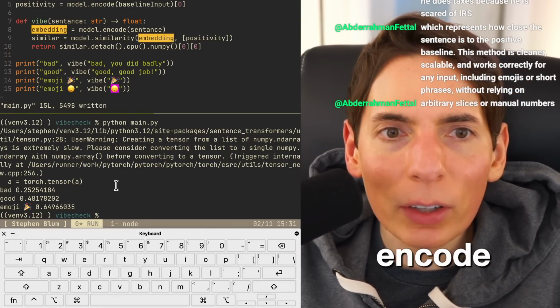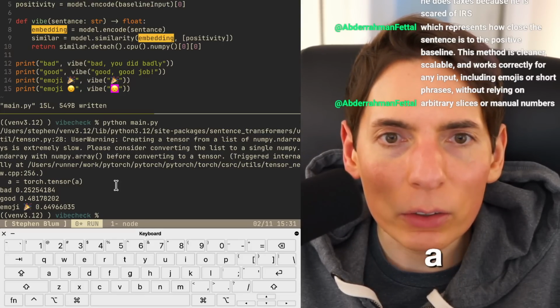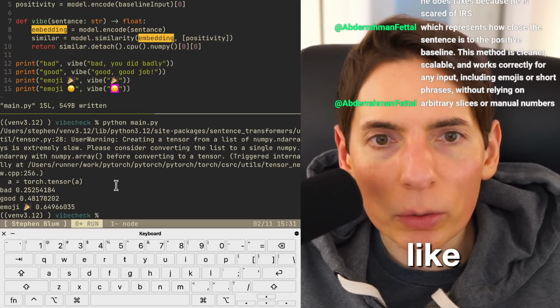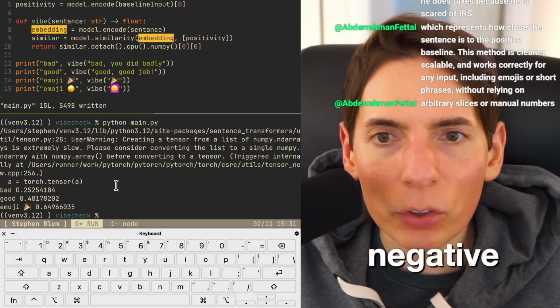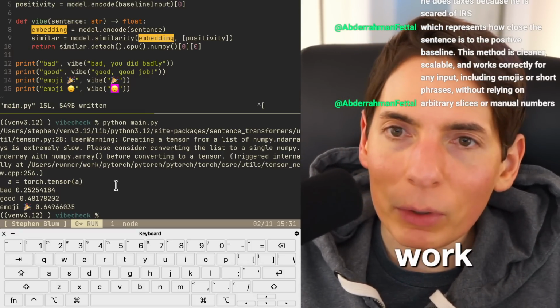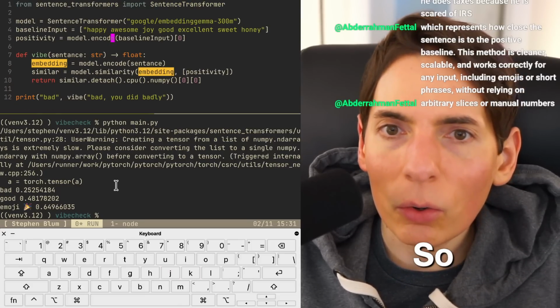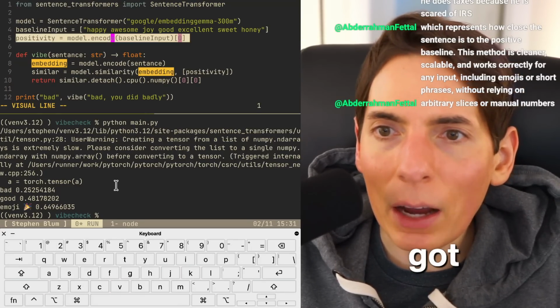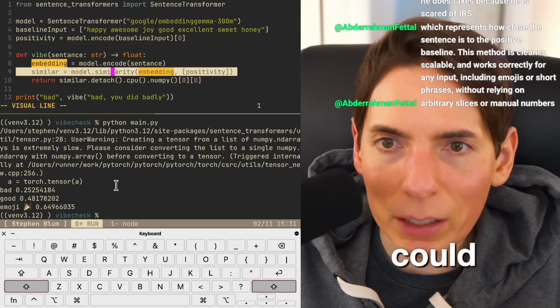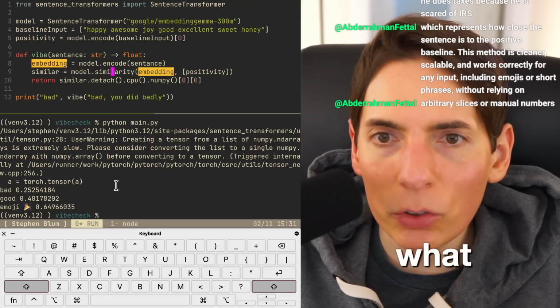First encode your baseline text in a new sentence using a model.encode. Then use a proper similarity function like cosine similarity to get a float between -1 and +1. Oh yeah, that could work. We could do that too. So we've got our embedding output, and instead of this, we could do something different. So right here is what you're saying.